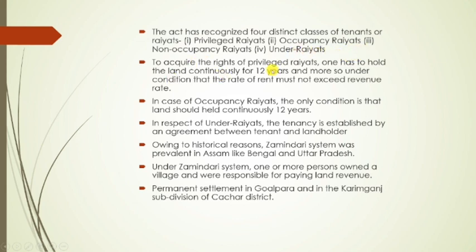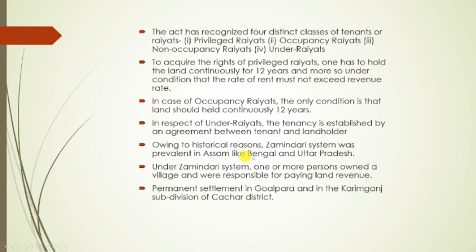Right? To acquire the rights of privileged raiyats, one has to hold the land continuously for 12 years, and moreover, under the condition that the rate of rent must not exceed the revenue rate. So this is the case for privileged raiyats, right? In case of occupancy raiyats, the only condition is that land should be held continuously for 12 years. In respect of under raiyats, the tenancy is established by an agreement between tenant and landholder, right? This is the case of under raiyats.